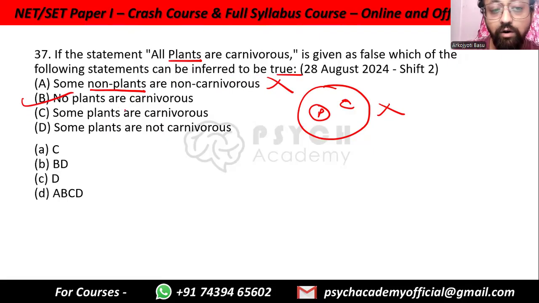Some plants are carnivorous while others are not, can also be true. Some plants are not carnivorous. This can also be true. So basically, all plants are carnivorous, this is false. All right. Which means that some plants can be carnivorous, some plants can be not carnivorous.